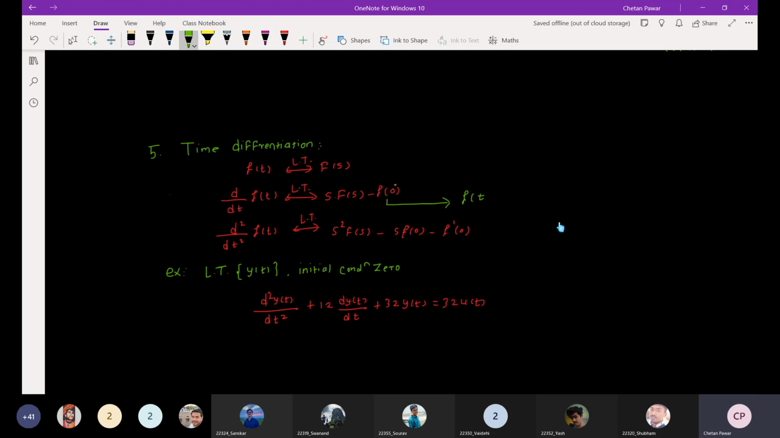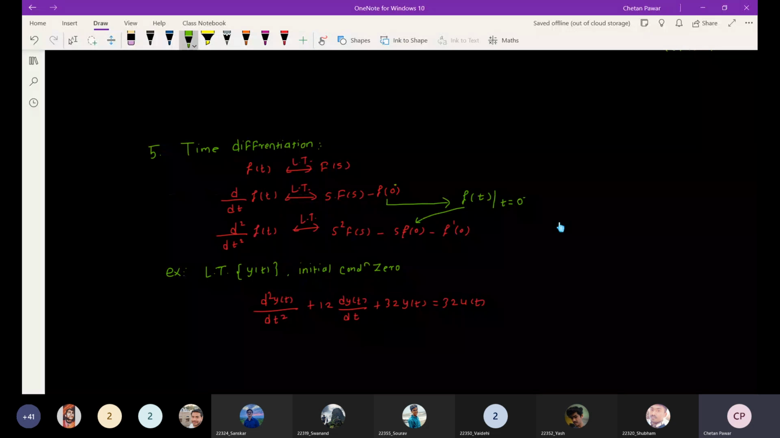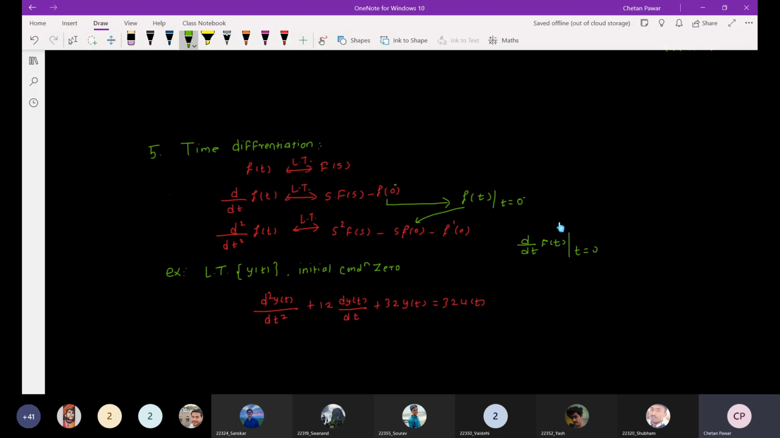So that will be f of t at t is equal to 0, the initial condition. So this is the initial signal. If you take a double derivative, that's d square upon dt square f of t. The Laplace transform of that will be s square into F of s minus s into f of 0. Similarly, f of t at t is equal to 0, and f prime 0 means the derivative, d by dt of f of t at t is equal to 0.